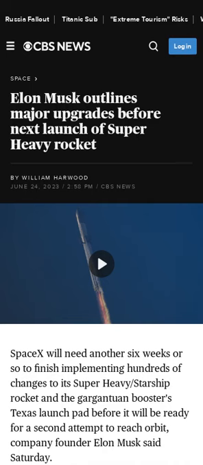Elon Musk says that SpaceX needs another 6 weeks or so to finish implementing over 1,000 changes to its Super Heavy Starship rocket and launch pad before it will be ready for a second attempt to reach orbit. SpaceX will also need FAA clearance for the launch. The modifications include using hot staging for the stage separation system, redesigning the Raptor's hot gas manifold, and a stronger launch pad that will allow the rocket to take off at a higher throttle setting. The Super Heavy Starship program has so far cost SpaceX over $2 billion, and investment could approach $3 billion by the end of the year.